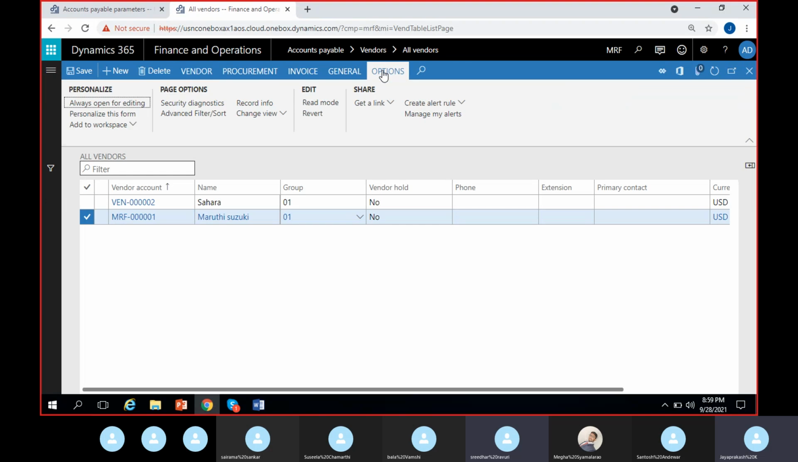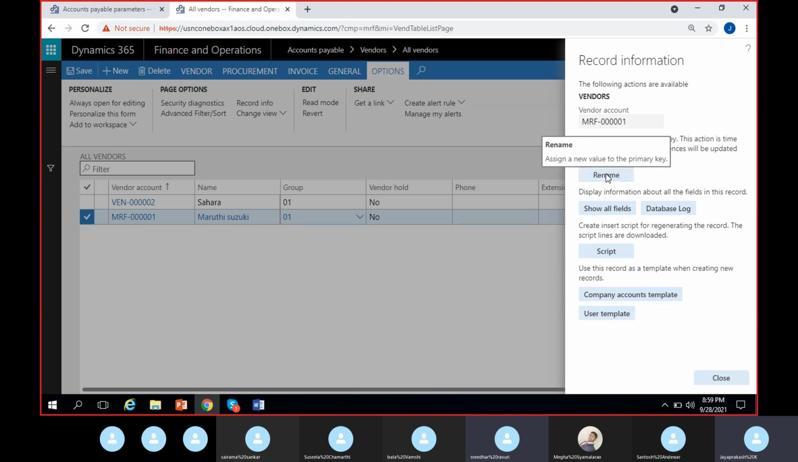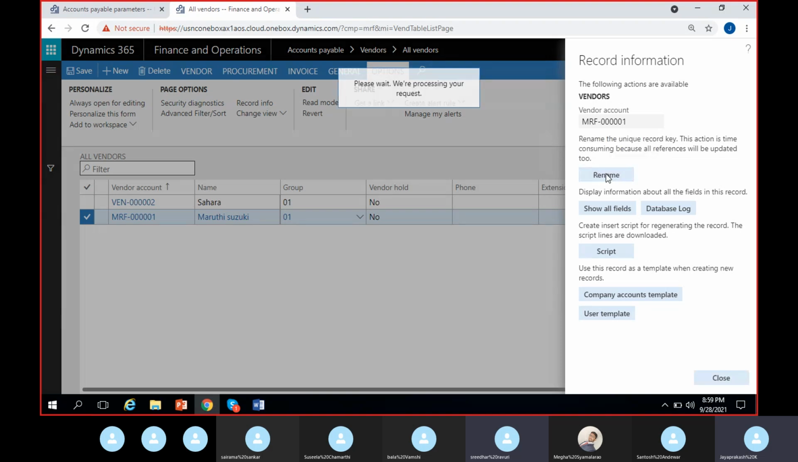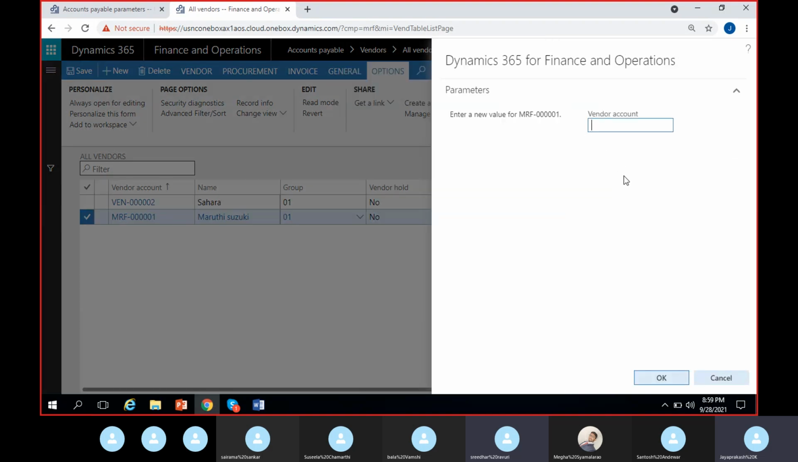We have these options and we have the option called record info. If I click here, I can use this option as rename. And I can give the new vendor name as vendor 001. So this name will be changed to vendor 001. In most of the places where I have posted transactions, in all the tables where those particular transactions and vouchers are posted, everywhere this vendor name will be replaced with this one, if it works properly.